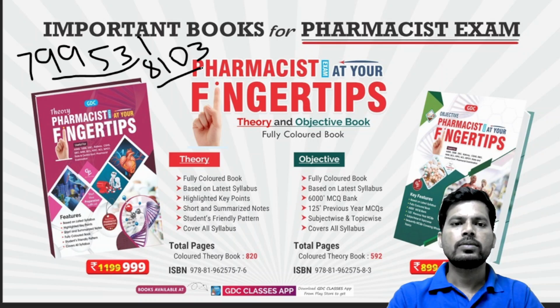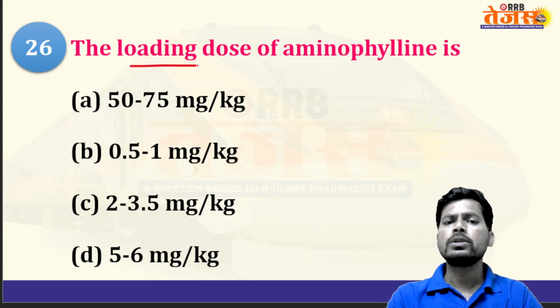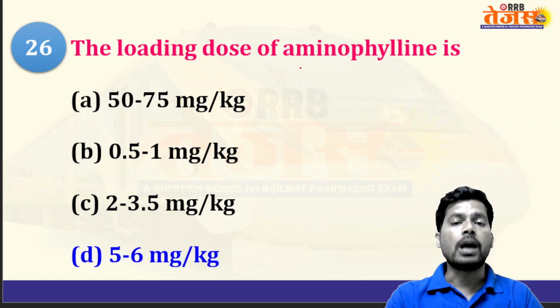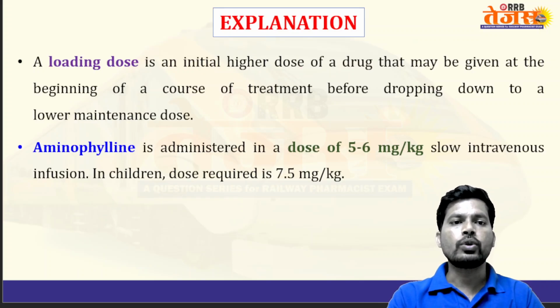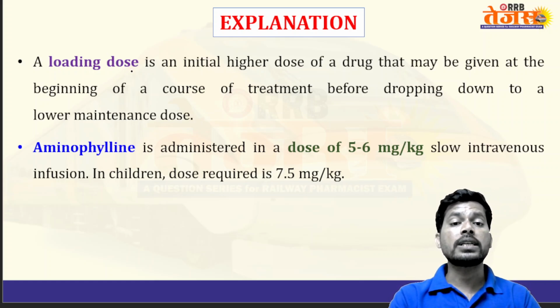Next, the loading dose of aminophylline. Questions like these are very rare in competitive examinations. The answer is 5 to 6 mg per kg body weight. Aminophylline is a derivative of theophylline, a phosphodiesterase enzyme inhibitor that causes bronchodilation.